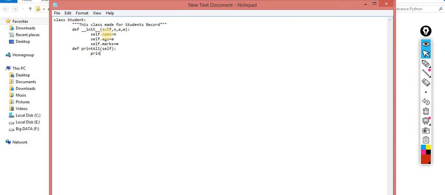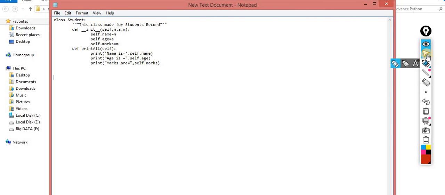And here I am printing: print name is, self.name; print age is, comma, self.age; print marks are, self.marks.